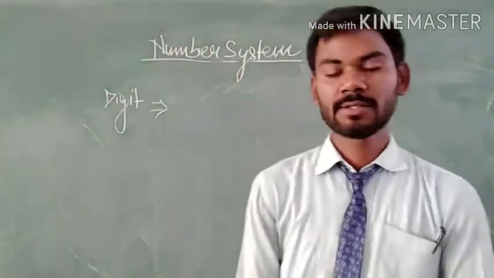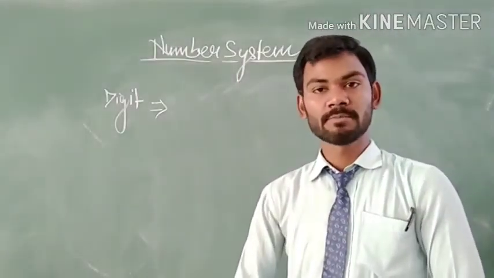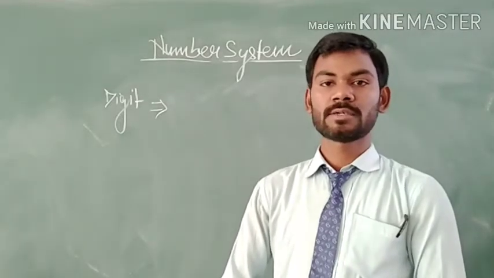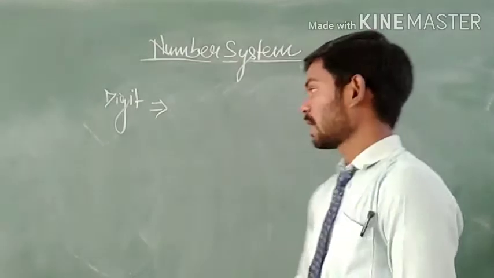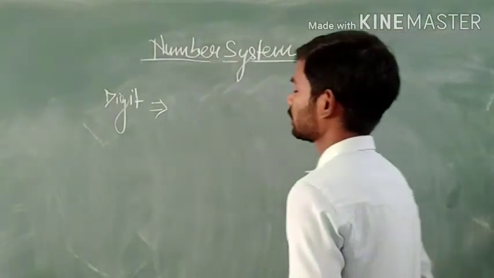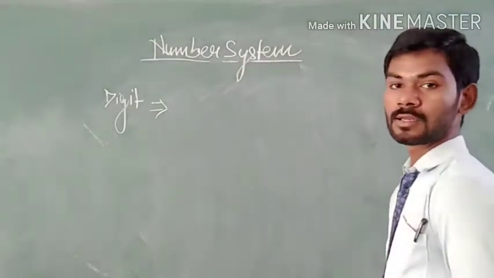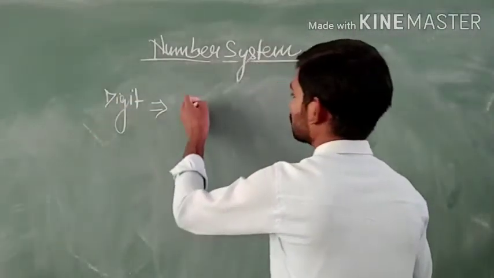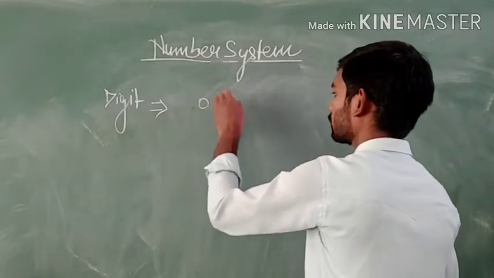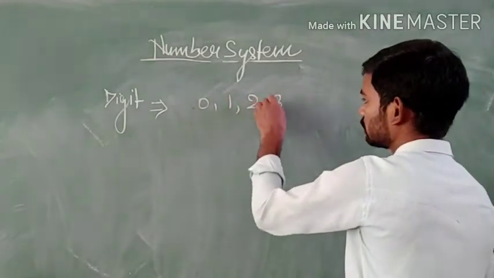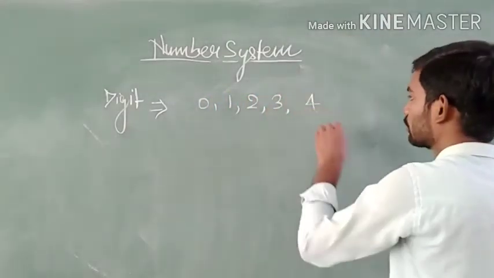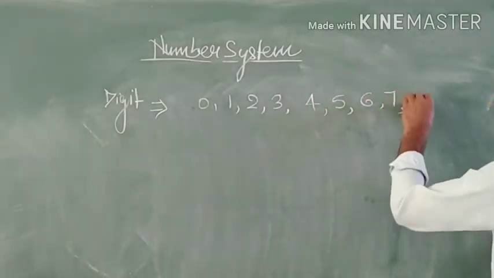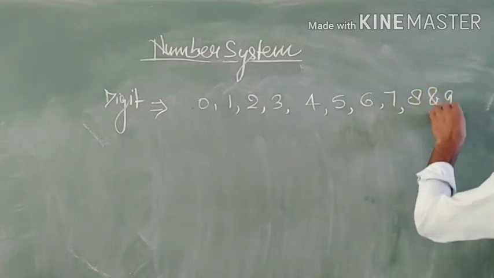Digits are symbols that are used to represent numbers, and they are 10 in number: 0, 1, 2, 3, 4, 5, 6, 7, 8 and 9.